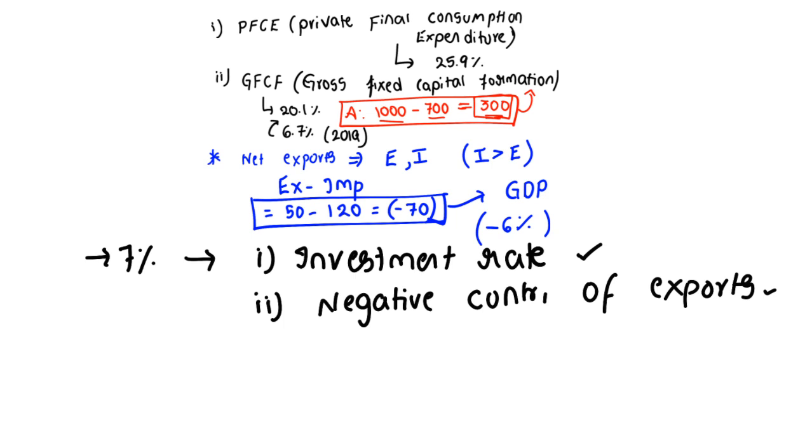Clear? He is also saying that the outstanding bank credit of scheduled commercial banks is also growing at 15%, which means they are giving more loans to the people who are willing to invest in the economy, which shows that there is huge prospect for us to grow at greater levels, right?